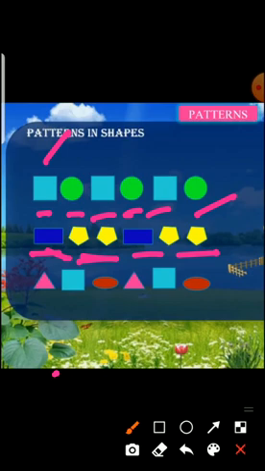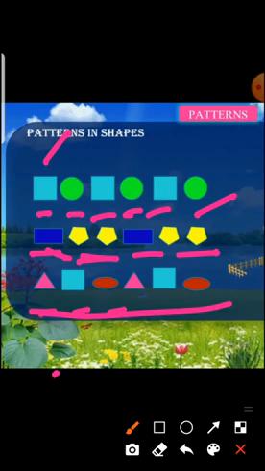Okay. Next, come to the third row. In the third row, we can see the pattern: triangle, square, oval, followed by another triangle, square, oval.